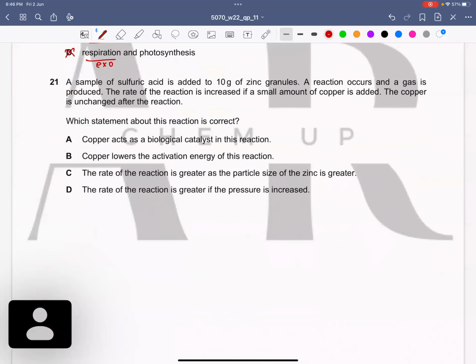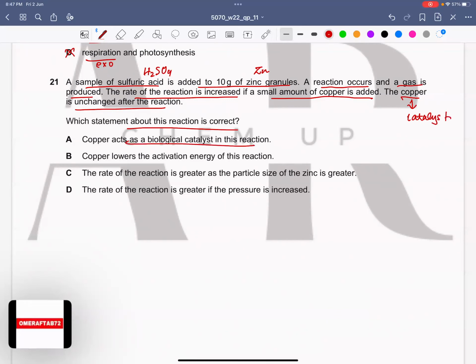Okay, now question number 21. A sample of sulfuric acid is added to 10 gram of zinc granules. A reaction occurs and a gas is produced. The rate of the reaction is increased if a small amount of copper is added. The copper is unchanged after the reaction. Which statement about this reaction is correct? So here I can conclude that copper is a catalyst for this reaction. Copper acts as a biological catalyst in this reaction. No, it acts as a catalyst, but not a biological catalyst. So A goes wrong.